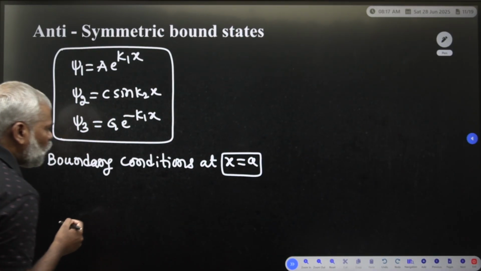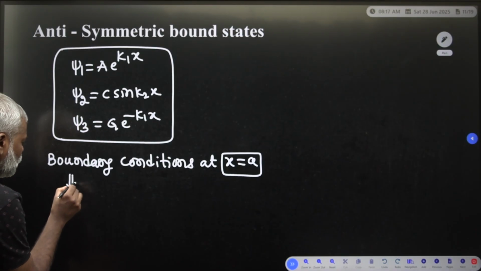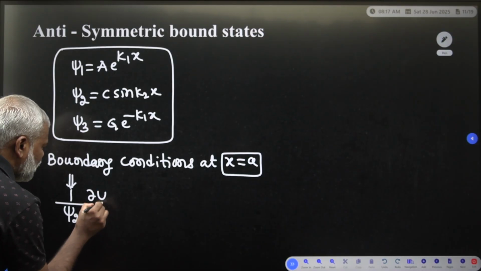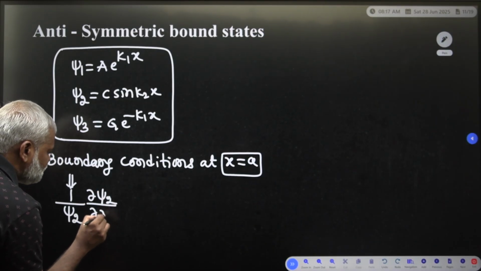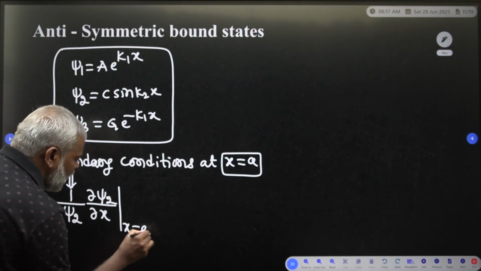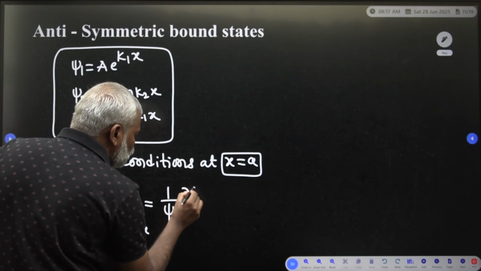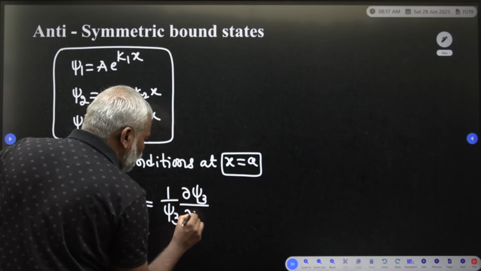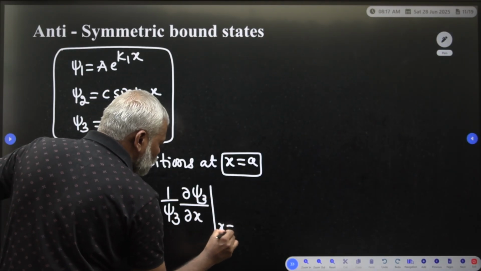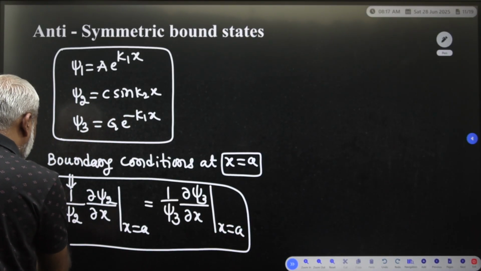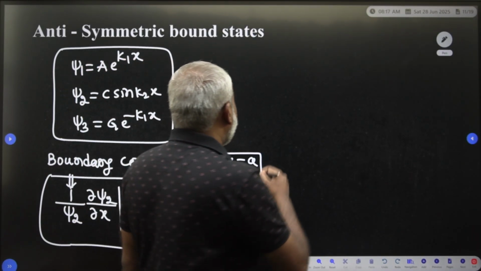So for a bound state, the boundary condition is 1 by psi2 into dou psi2 divided by dou x at x is equal to a, which is equal to 1 by psi3 into dou psi3 divided by dou x at x is equal to a. This is the bound state boundary condition.